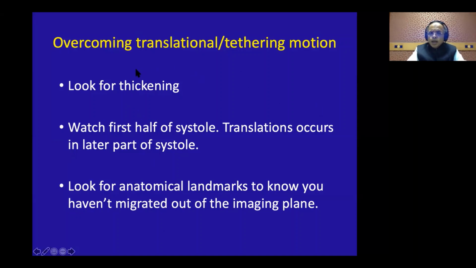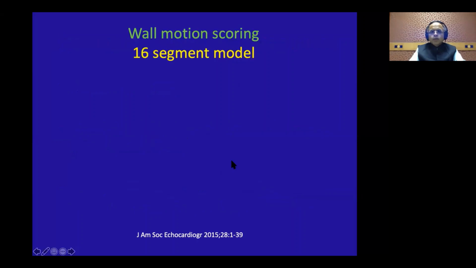So remember, regional wall motion abnormality assessment is the basic thing expected of an echocardiographer or for the MRI reader, but that is the most important thing, and that is the most basic thing, and this is the most difficult thing to master, and it takes years to master it well. So just remember all these steps and you will never miss any regional wall motion abnormality. Then how to look at the wall motion score index.